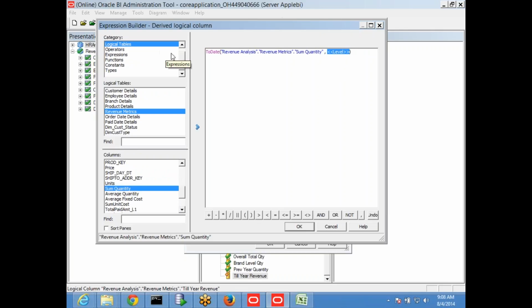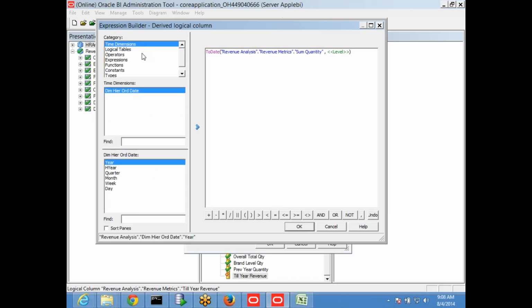So I go to the logical table, time series dimension. This is the hierarchy which you have selected as a time series, and then select here. Always this will start from here only. Remember, there is no grand total, so an overall sum is not possible here. It will always work at year level only.